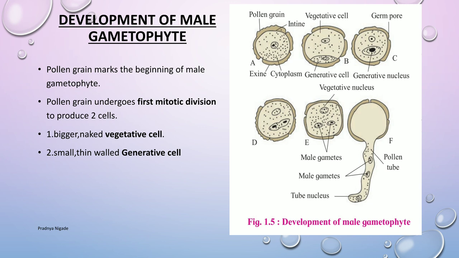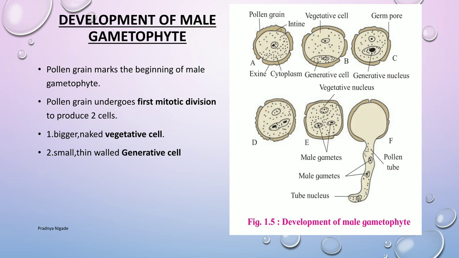The smaller cell is called the generative cell. It has a large nucleus, thin cytoplasm, and doesn't have reserve food and vacuole. The larger cell is called the vegetative cell or tube cell. It has a large vacuole, cytoplasm, nucleus, and reserve food. The generative cell lacks a definite cell wall and is freely suspended in the cytoplasm of the vegetative cell. In the diagram, you can see the generative cell freely floating in the cytoplasm of the vegetative cell.